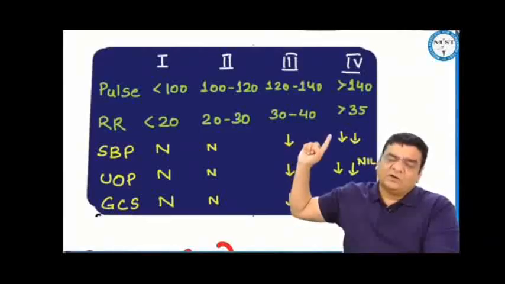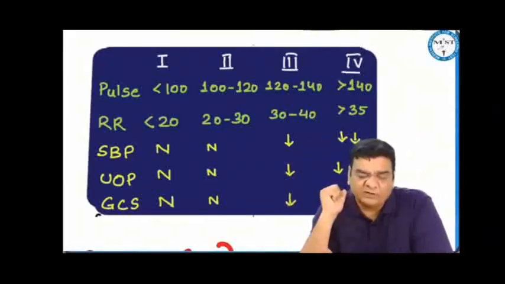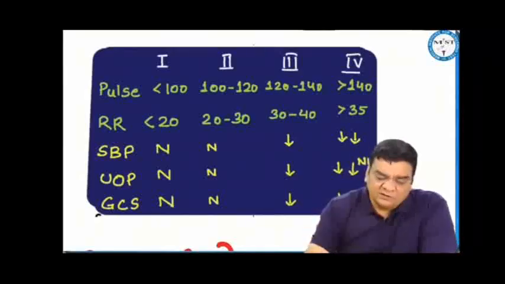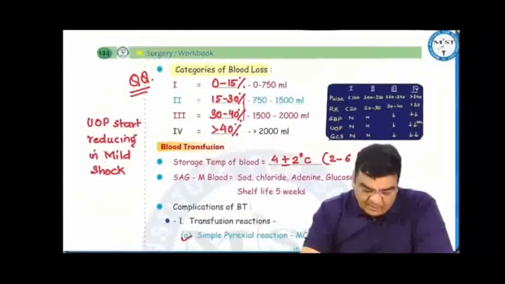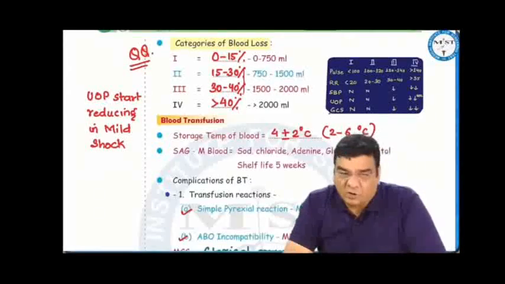Class 4, that is more than 40% of blood loss. More than 2000 ml of blood loss is quite significant. Pulse rate going to more than 140 beats per minute, respiratory rate more than 35 per minute, systolic BP markedly going down, urine output almost negligible, and GCS would also be going down drastically. Urine output starts reducing in mild shock. However, urine output is reduced in moderate shock.